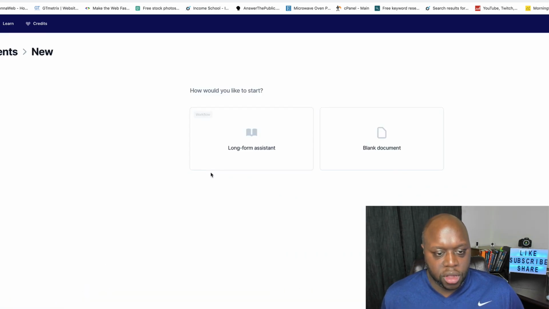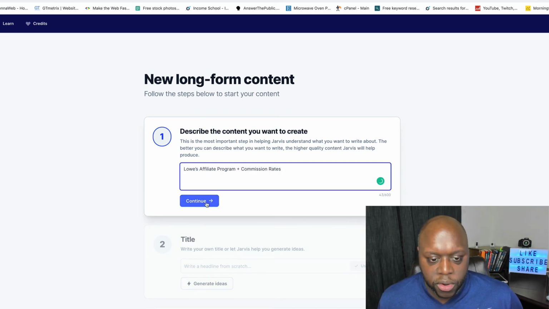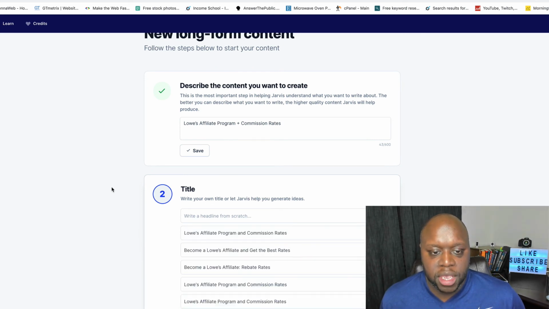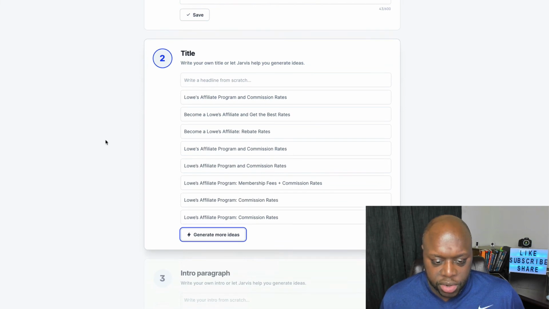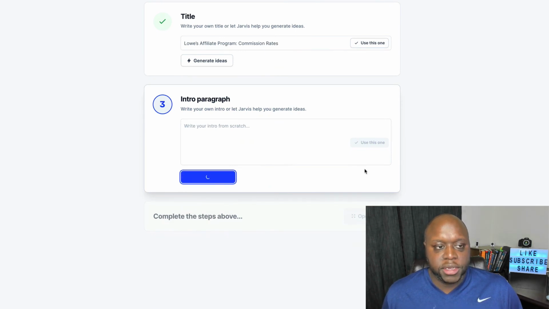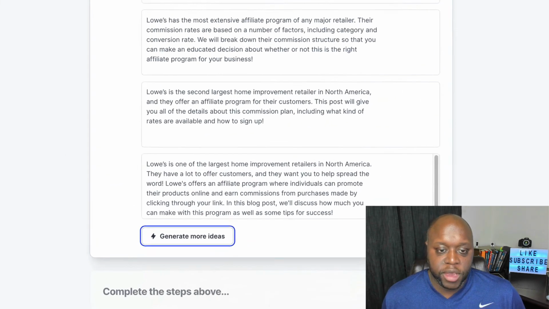So long form assistant, and I'm going to paste in this right here, and then I'm going to click on continue and then generate ideas. What I want to do is try and keep everything as close as possible so that we can get a very accurate depiction of whether this information is unique or not. So I'm going to click on Lowe's affiliate program commission rates, and then click on generate ideas, and then we're going to compare this to the other to see if this is unique information or plagiarized.